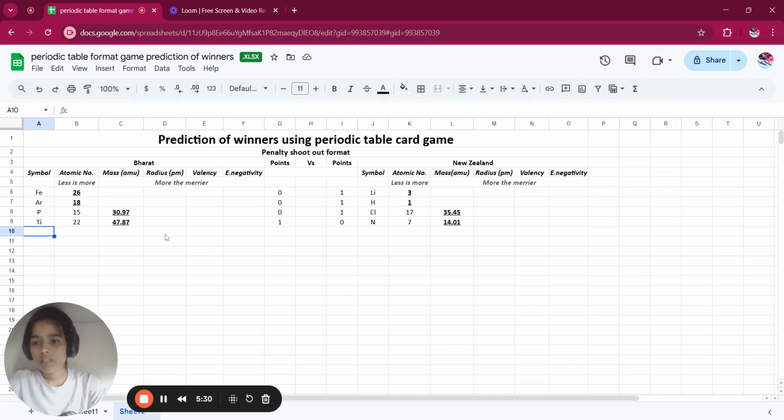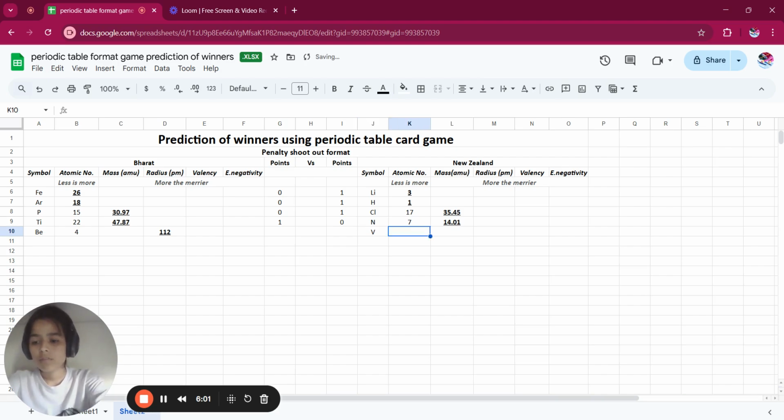Now let's start with the radius. Beryllium 4 and radius is 112 for New Zealand.